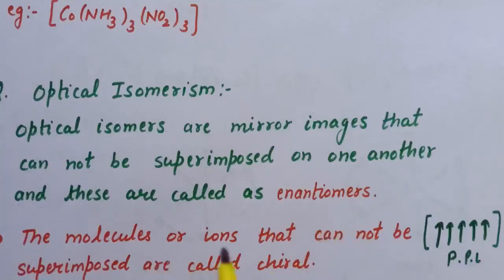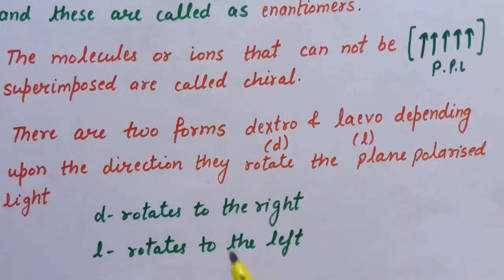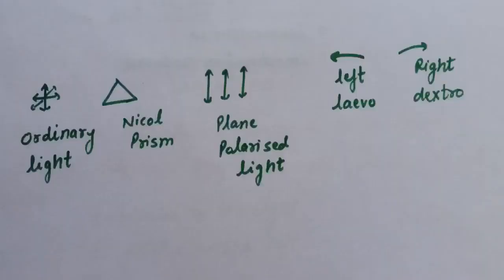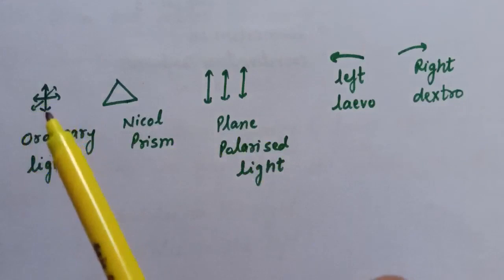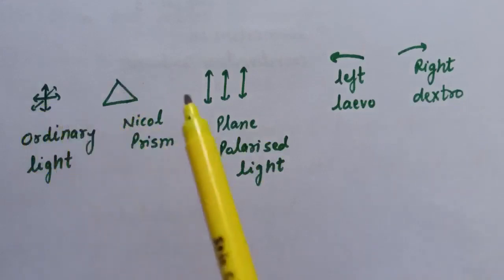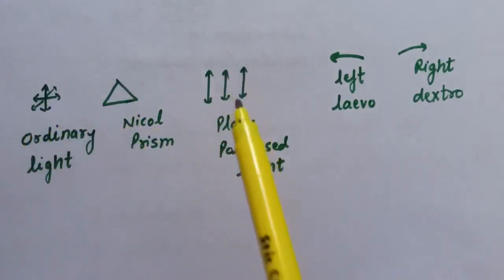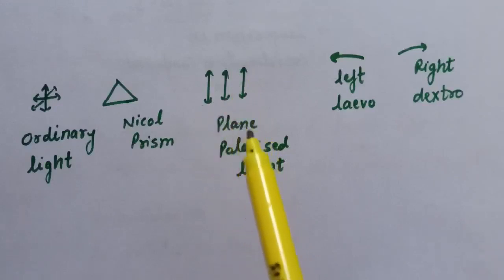And the molecules or ions that cannot be superimposed are called chiral molecules or chiral ions. Now in optical isomerism there are two forms, dextro and levo, depending upon the direction in which they rotate the plane polarized light. Now what is plane polarized light? Here we have ordinary light. When we pass this light through a Nicol prism, the light vibrates in one direction only, and this is known as plane polarized light.